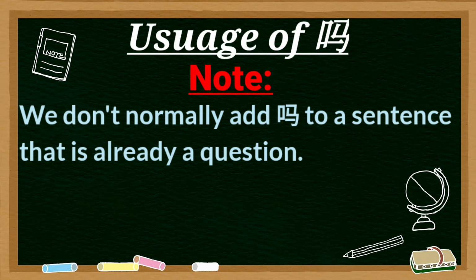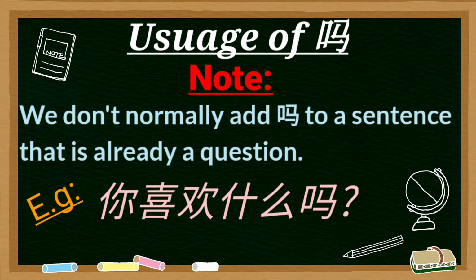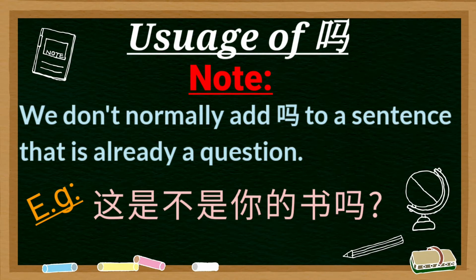Please remember, we don't normally add ma to a sentence that is already a question. For example, Ni Shi Shenme ma. So shenme is a question particle. Ni Shi Shei ma. So shei is also a question particle.